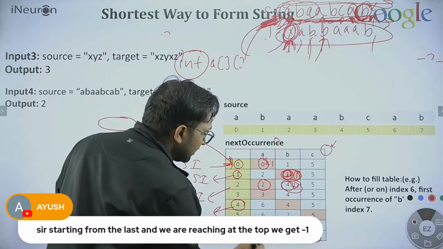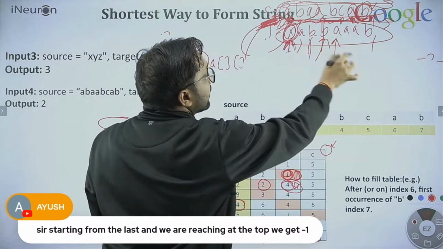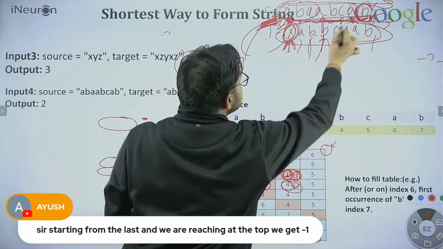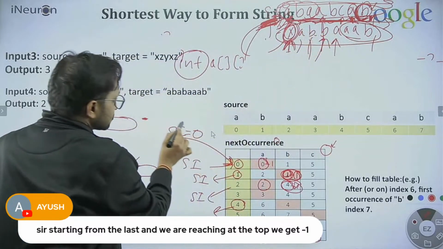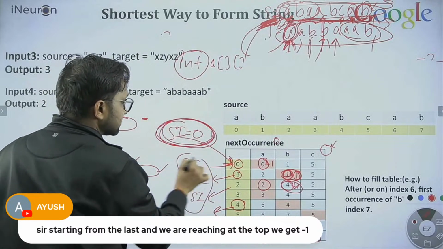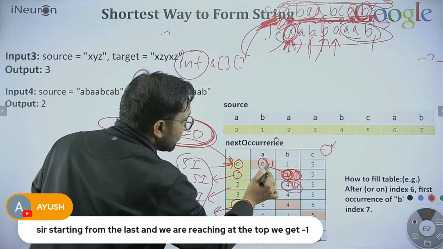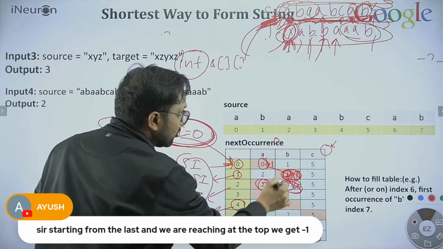If I find that no more A is there after this, we need to search again from the start. So in that case, the source iterator is again set to 0. That was the source iterator, which we were incrementing by 1.